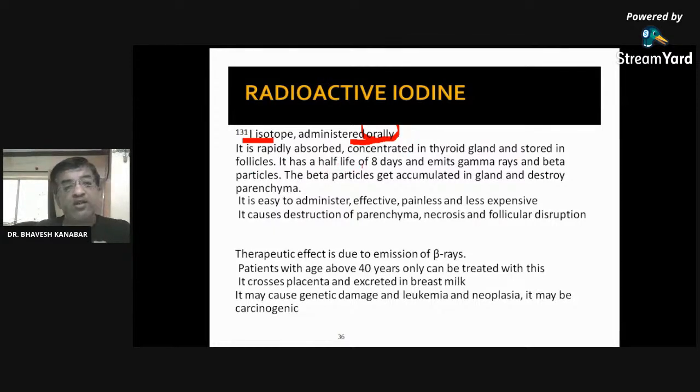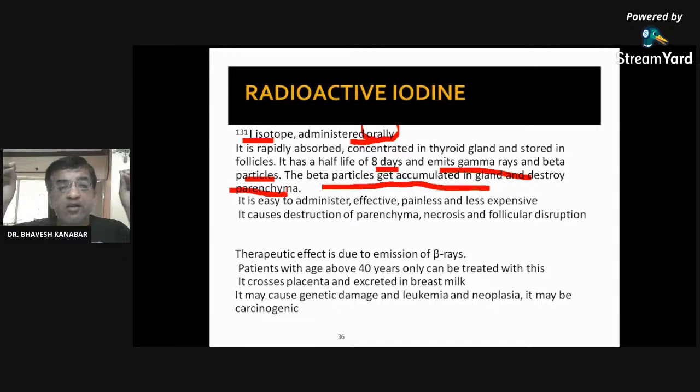In the thyroid gland, there are thyroid follicles. It has a half-life of 8 days, and it emits gamma radiation. As you know, it is the I-131 isotope, so it is radioactive. It emits gamma radiation and beta particles. The beta particles get accumulated in the gland and destroy the gland parenchyma. That is a very simple mechanism to understand. Radioactive iodine produces gamma rays and beta particles, and these beta particles destroy the thyroid follicles and thyroid parenchyma, so thyroid hormone secretion will decrease.